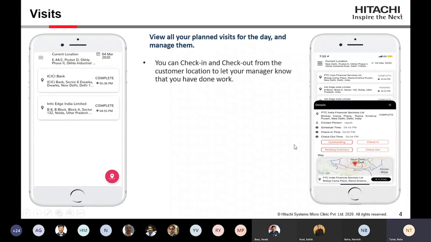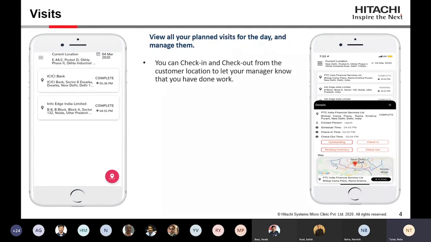And with Visit, we are not only giving this information, we are not only tracking their visits, we are giving some additional information also. So what is additional? Once you reach the customer site, you can click on check-in, like you have reached 30 minutes earlier at the customer site. So you can check in that, okay, you have reached. If there is any note that you want to add, you can add, or you can attach a document of your fair trip to that particular customer site.